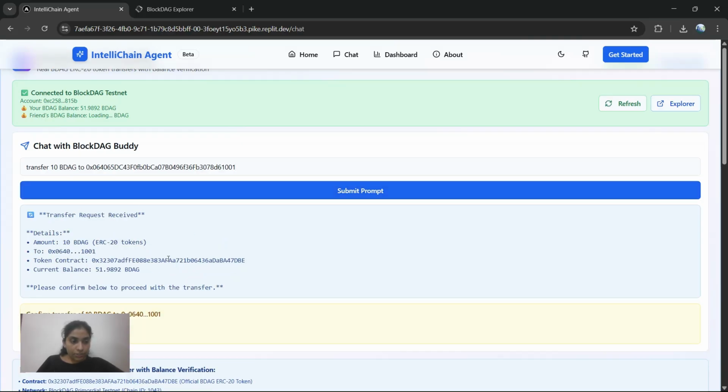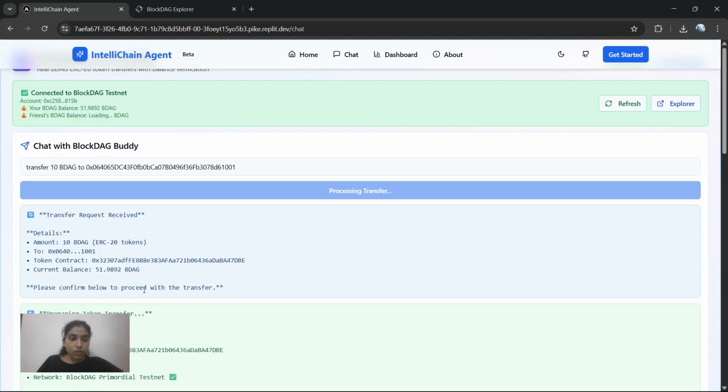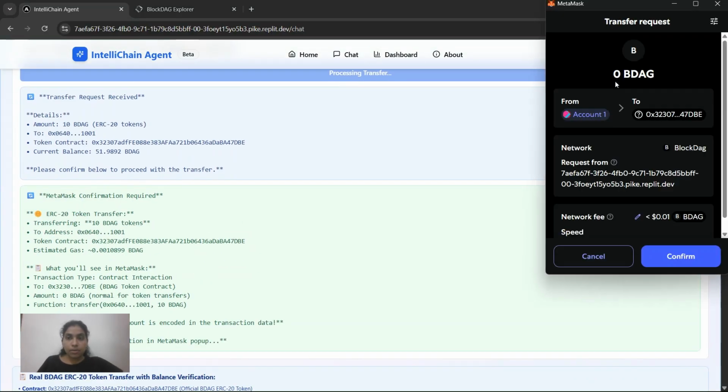Here it actually displays the details, like how much amount I am sending, to which account I'm sending it, the token contract, and the current balance that I'm having. Once I submit the prompt, it fetches the details and asks for a confirmation message, like this: in order to confirm transfer of 10 BDAG to this account. Once I click confirm transfer, it is preparing something and it will trigger the MetaMask wallet.